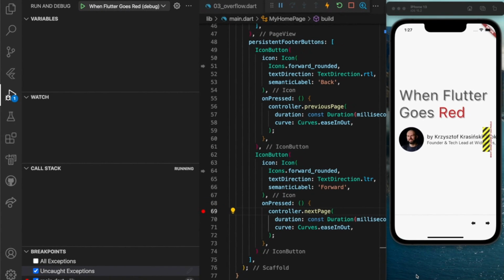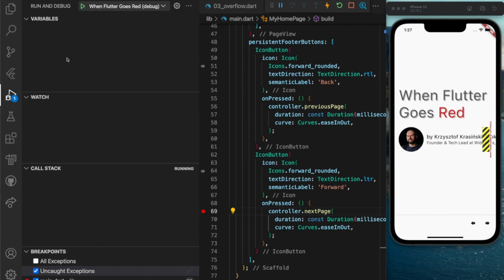What I'd like to show you is a debugger. Many of you might know Debugger since it's a concept that predates Flutter and Dart by many years and is available in many other languages. However, I think that many Flutter developers don't really use it, outright disabling it, or not using it to its full potential. And it's a very nice tool because it allows us to inspect a running application by stopping its execution and taking a look at what's really going on.